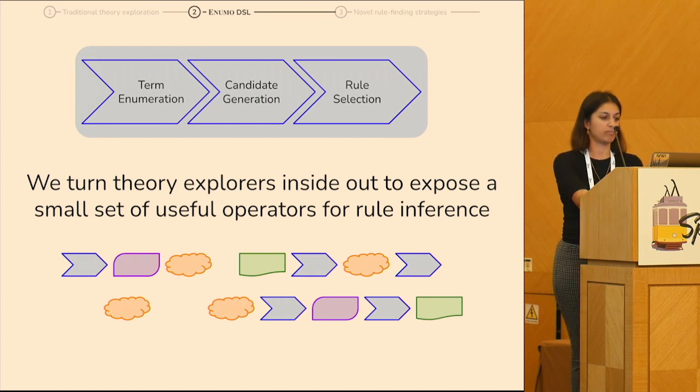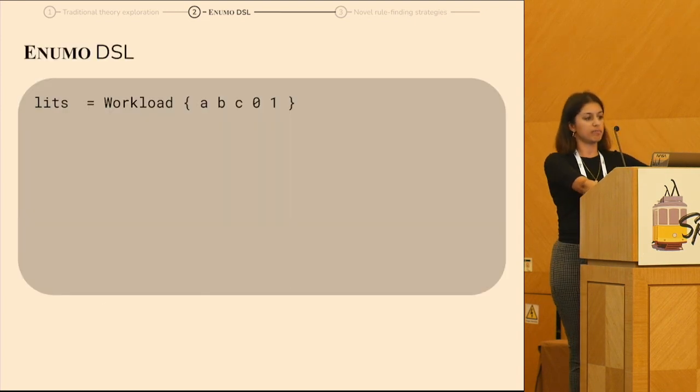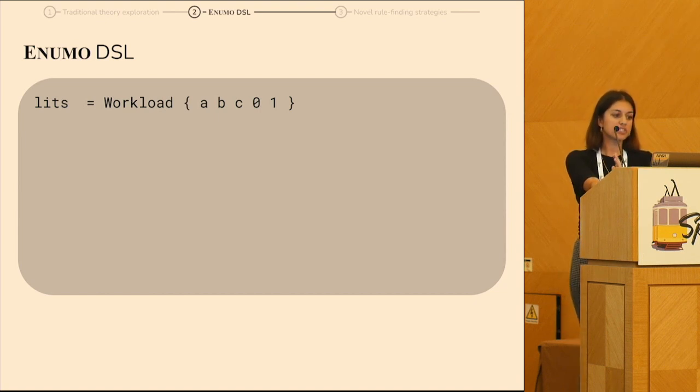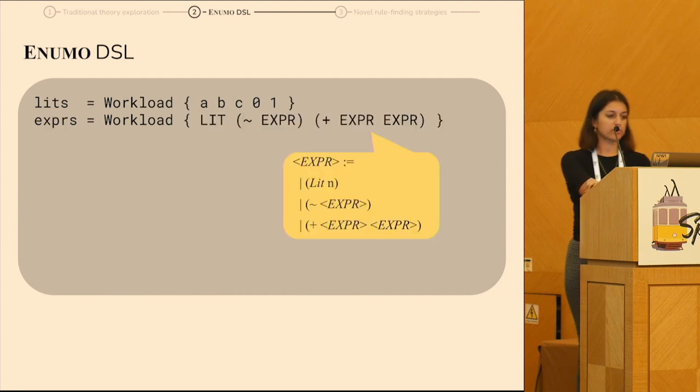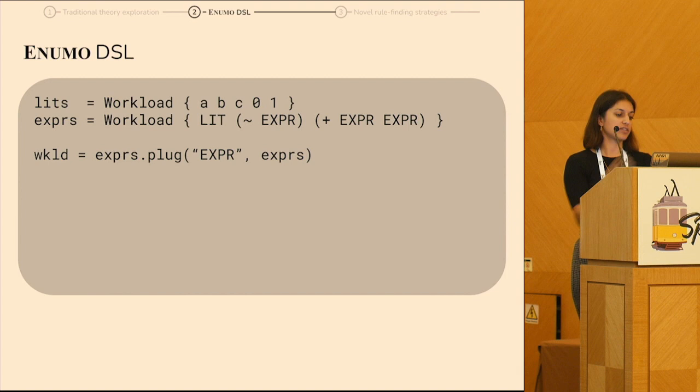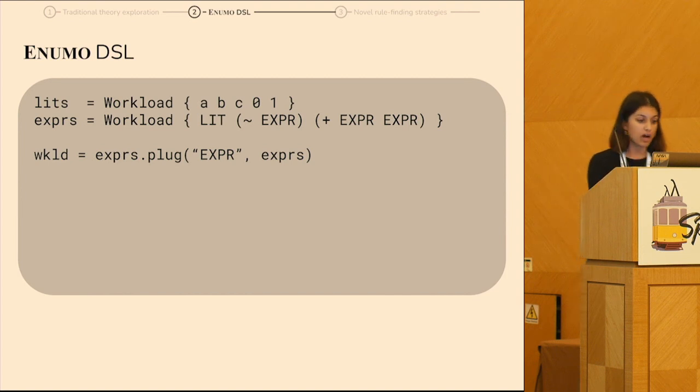So the basic data type in Anumo is called a workload. You can think of it just as a list of terms. So here we just have literals from some domain. You can also use a workload to represent a grammar. So anywhere you see all capitals, you can think of that as a non-terminal from some grammar. And then you can compose workloads together. So here we're going to plug exprs into itself, and let's take a look at what the plug operator does.